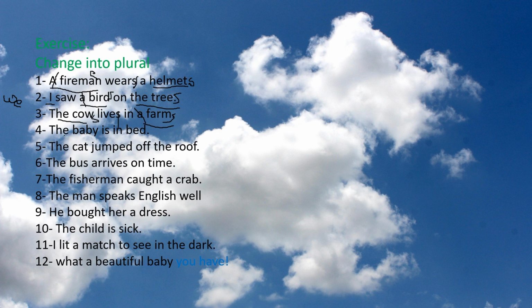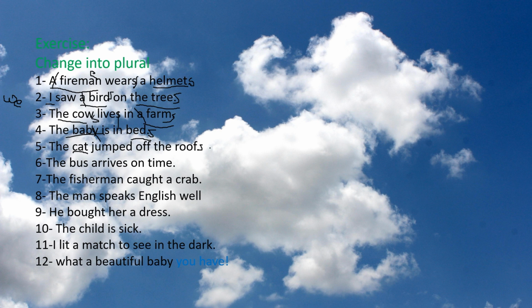The baby is in bed. Oh, yes. The baby, bed. Baby will be babies. We'll omit the Y and put IES. Is will be are. In bed, beds. The cat jumped off the roof. Cat will be cats. We will add S. Of the roof, roof will add S. Look here.